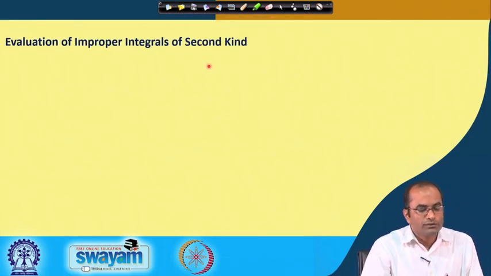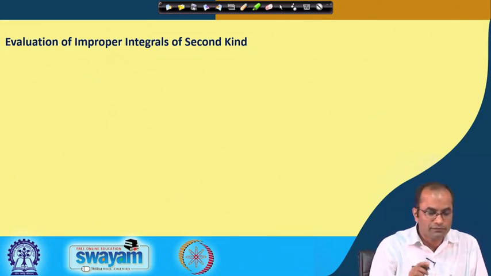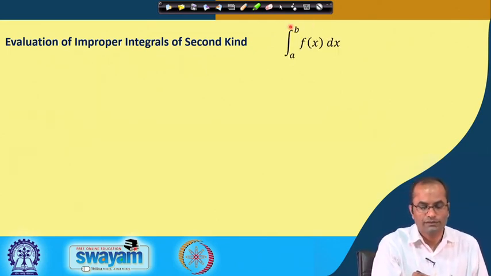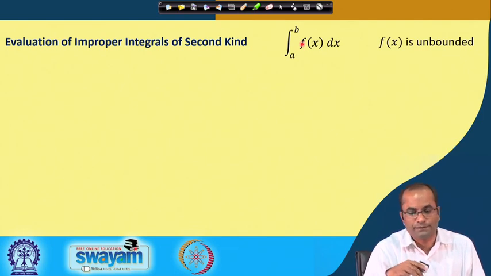Okay, so now the evaluation of the improper integral of the second kind. We will learn the integral of the kind a to b f(x) dx, where f(x) is unbounded at some point in the range a to b.